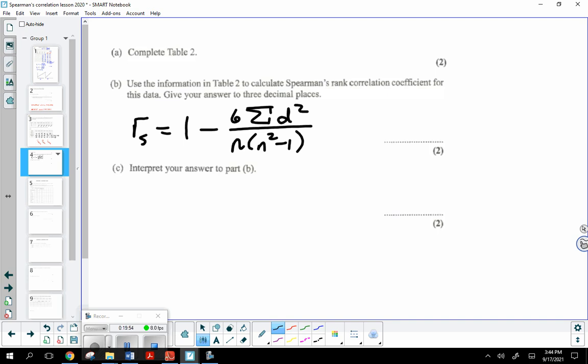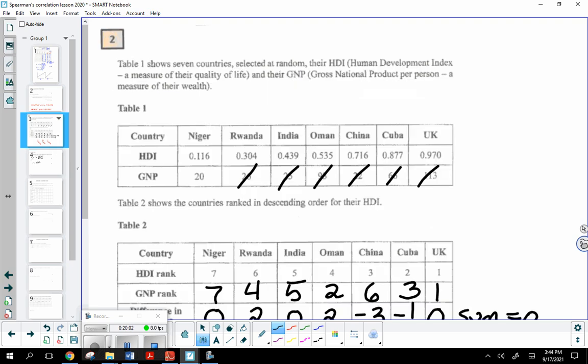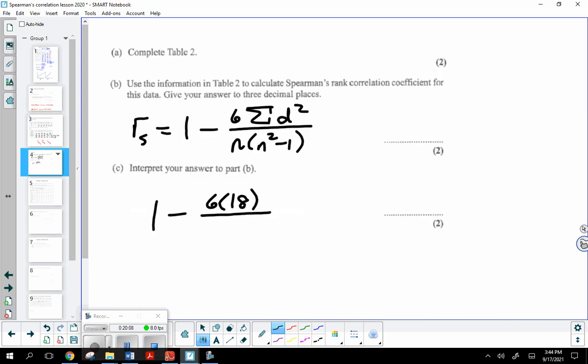All right, so let's plug in everything. 1 minus, we have 6 times, well, the sum of the difference column was 18, divided by, how many terms did we have here? We have 7. Okay, we were dealing with 7 countries. So if n equals 7, that would be 7 times, now 7 squared, 49, minus 1, 48. Would everybody agree? Yes. Okay, now it's just a matter of plugging it in and seeing what we get.